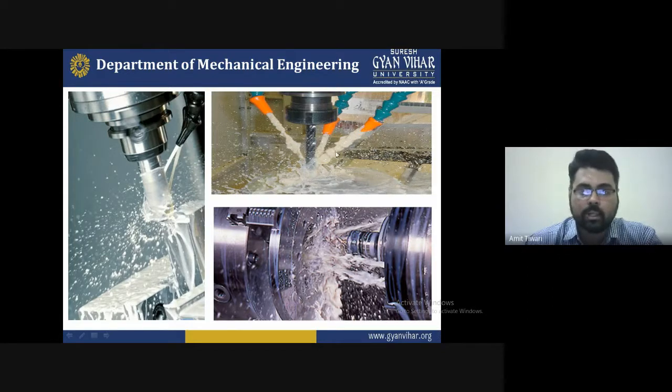In the second diagram you can see the three types of nozzle we are providing for the cutting fluid. This also provides cutting fluid to maintain the temperature of the tool or to prevent built-up chip formation. So these all are the diagrams that show how the cutting fluid works and how it prevents rusting and unwanted surface effects. But sometimes what happens is that the temperature increases to a high level. So before the temperature gets too high, we reduce it by using a coolant, or cutting fluid. The name is cutting fluid.